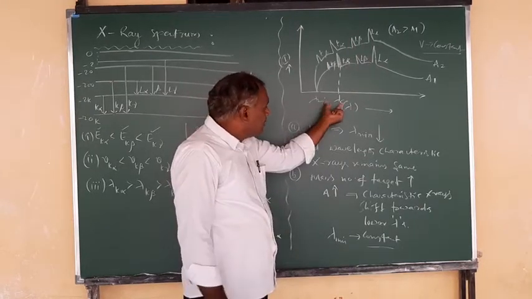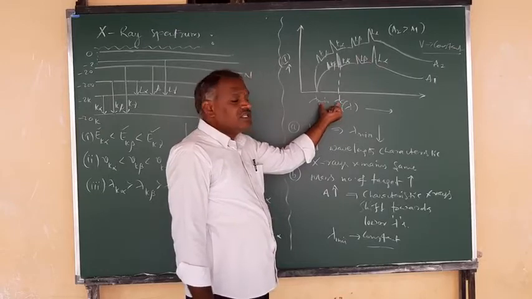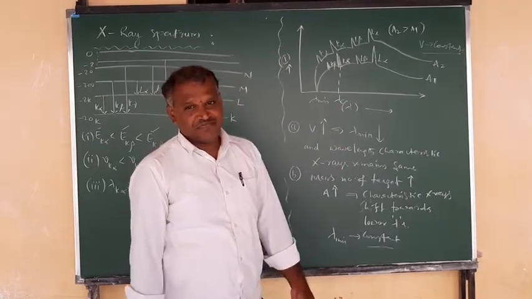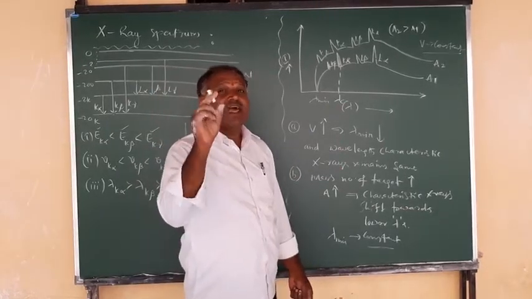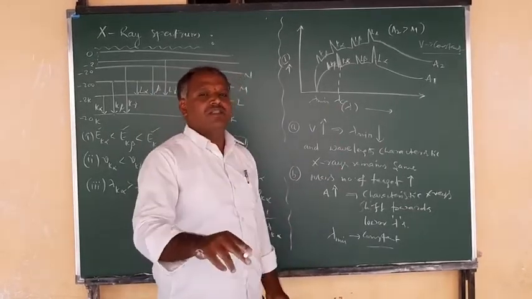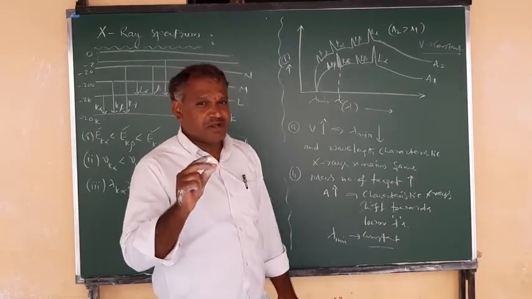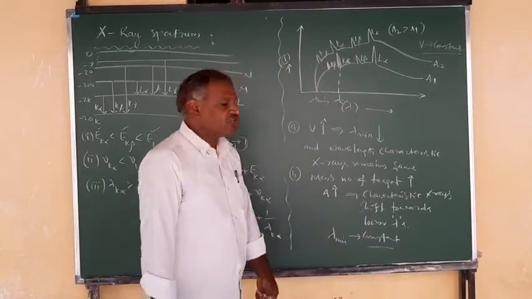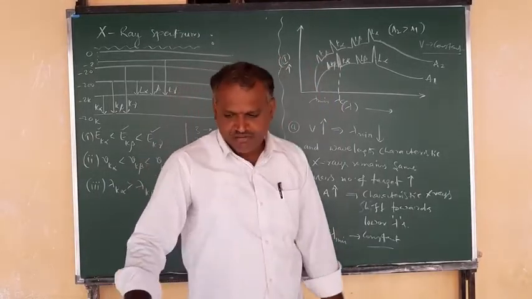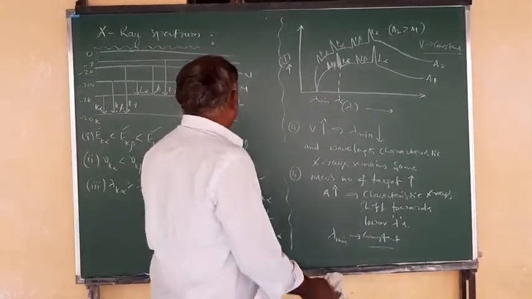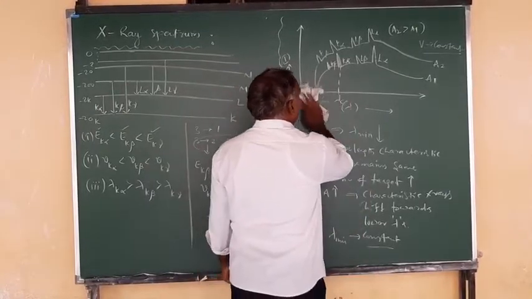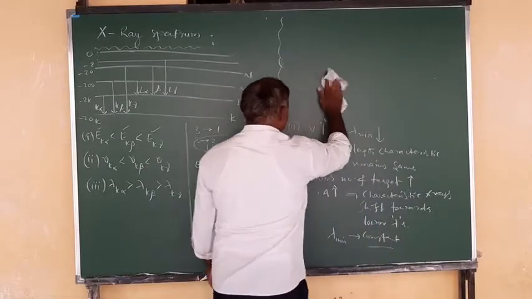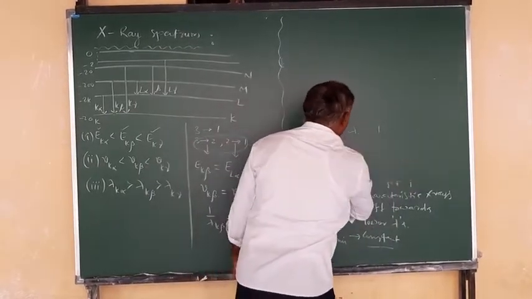So what about the difference between the characteristic wavelength and this lambda minimum value? That difference will increase, right? The difference between the characteristic spectrum wavelength and the cutoff wavelength will increase by increasing the operating potential, or accelerating potential. So that is an observation we have. If I draw this graph for a changing accelerating potential, what observations can we see? One more observation.